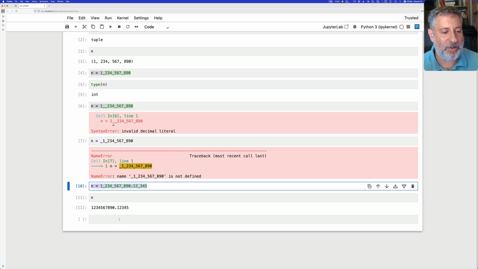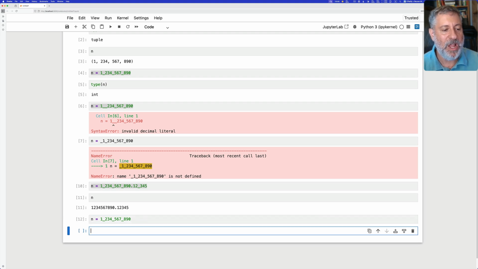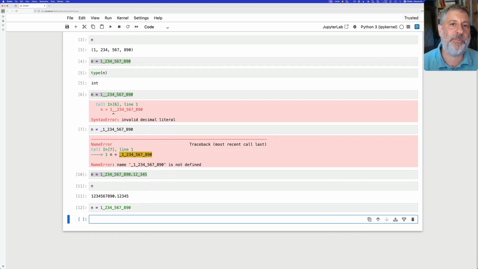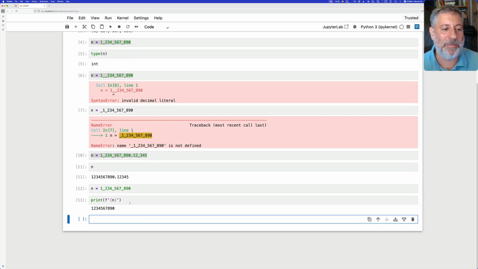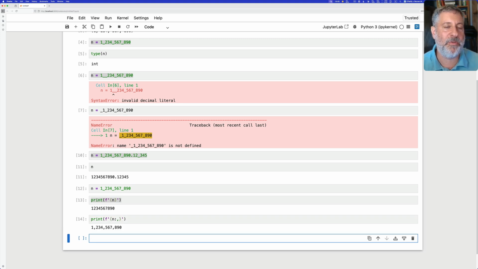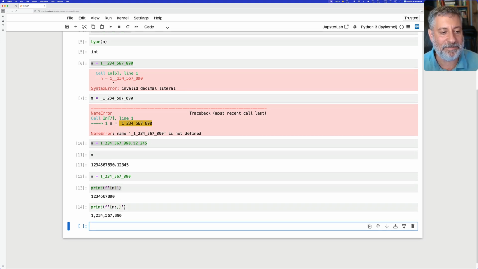Well, this is very nice for getting integers into Python, but what if I now have my integer, and I'm just going to chop off the float part here. What if I have an integer and I want to now print it with the commas? So I can actually do that in an f-string. If I just print n, I get my number as before. That's no great shakes. But if I say n colon comma, then it is going to display it with a comma before every group of 3 digits, and that works really nicely.